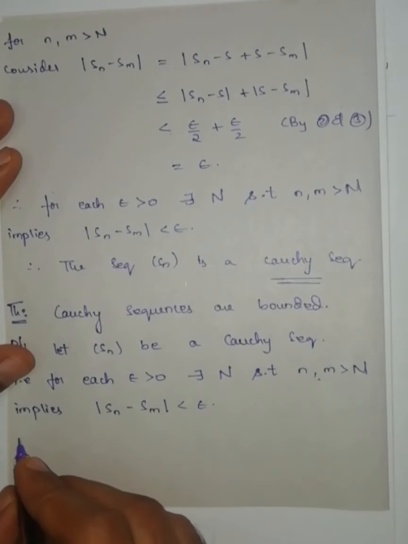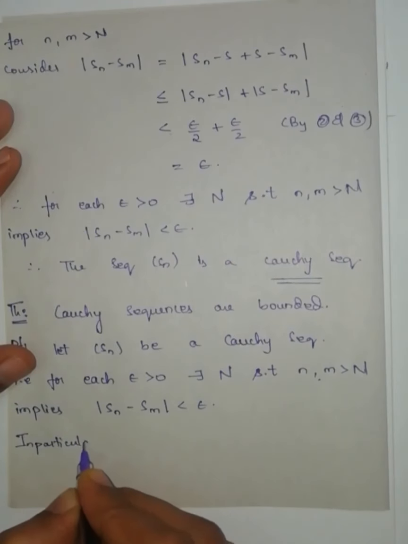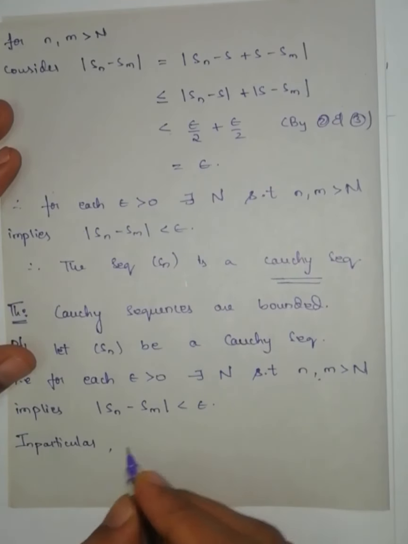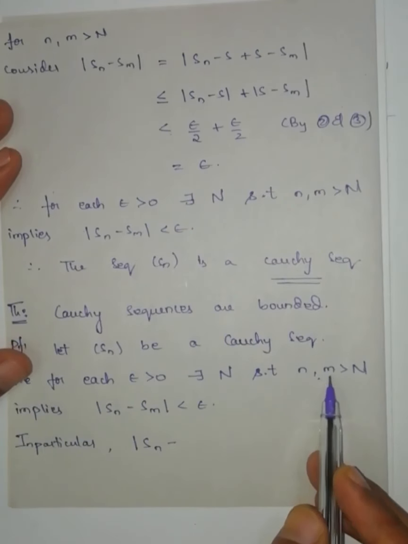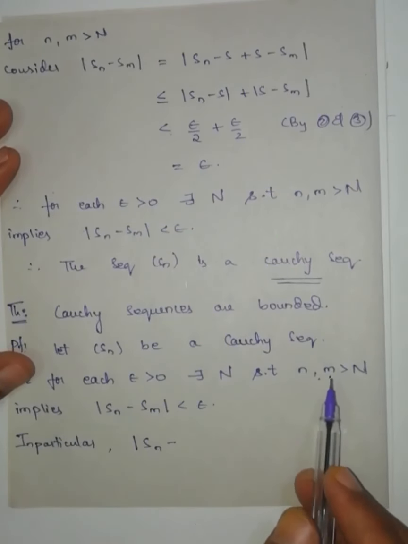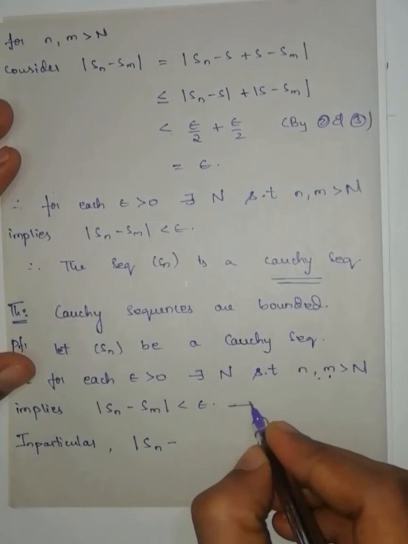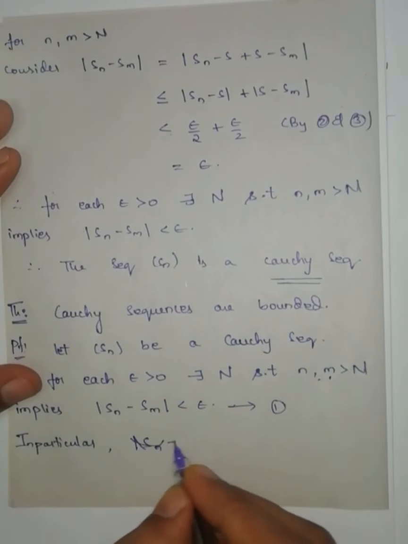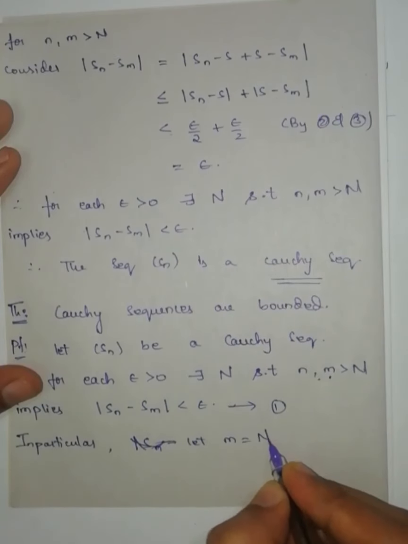Now in particular, modulus of Sn minus, in place of m I am going to take capital N plus 1. Why? If I take m equal to capital N plus 1, here you can say equation number 1. In particular, let small m be equal to capital N plus 1.